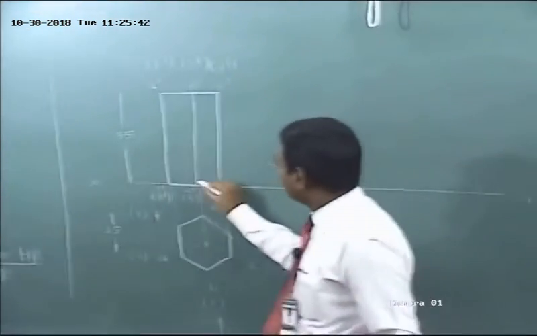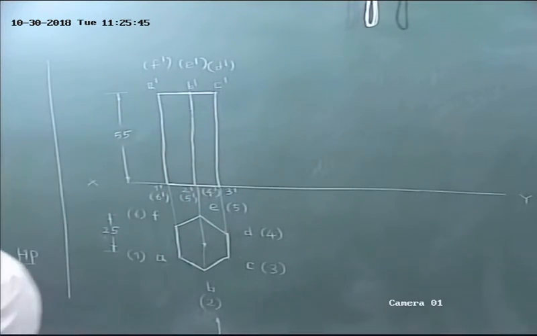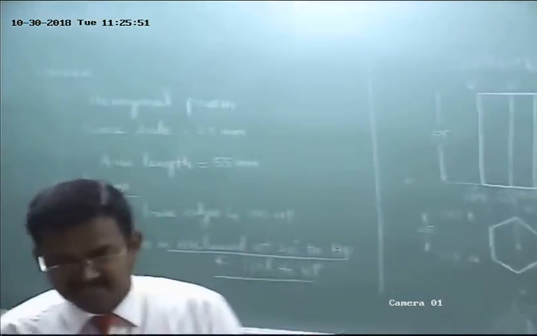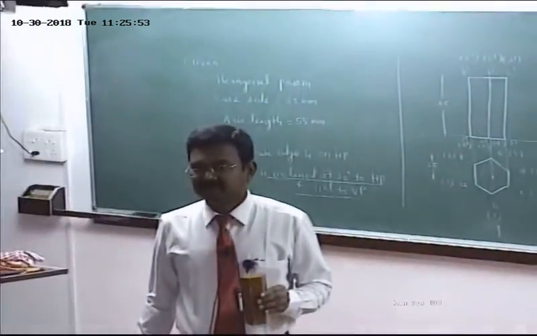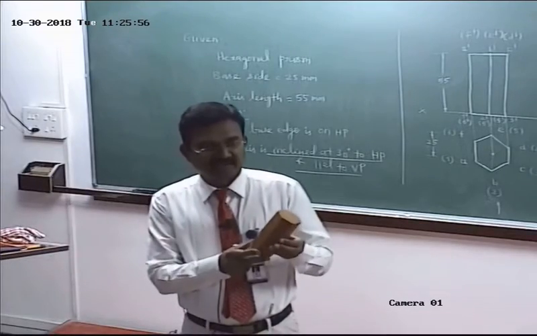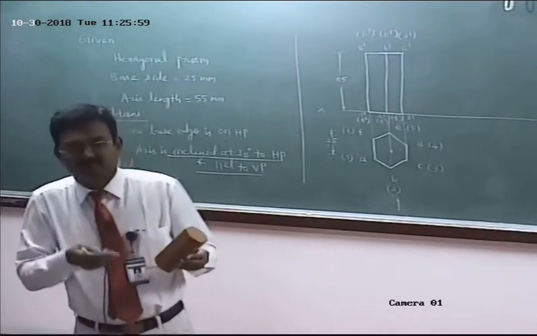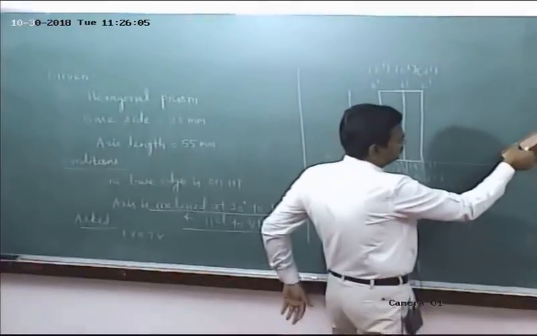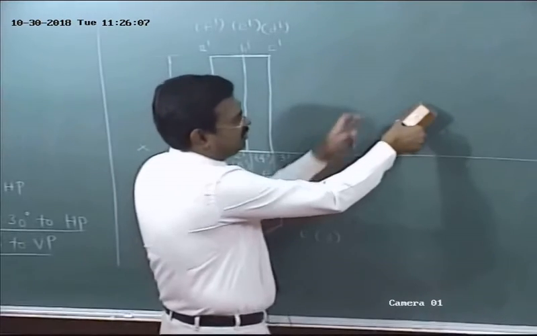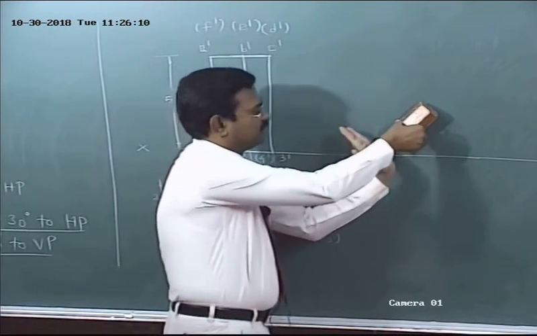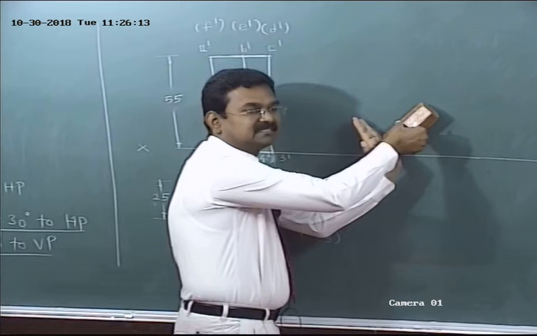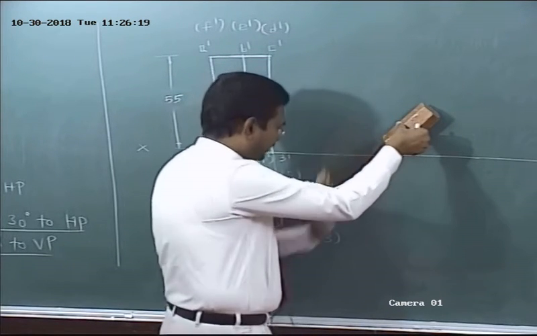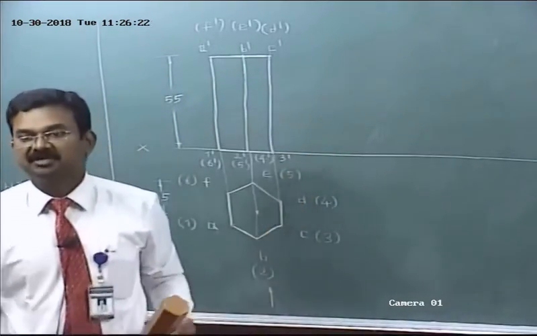What is the angle between axis and base? 90 degree. In the right regular solid, the angle between the axis and the base is 90 degrees. If the axis is inclined at 30 degree to HP, what about the base angle? Now the solid is perpendicular to HP. Tilt the solid to make the axis 30 degree to HP. Consider the base as a plane surface, the hexagonal plane surface. What is the angle between the hexagonal plane surface and HP? 60 degree. Very good.